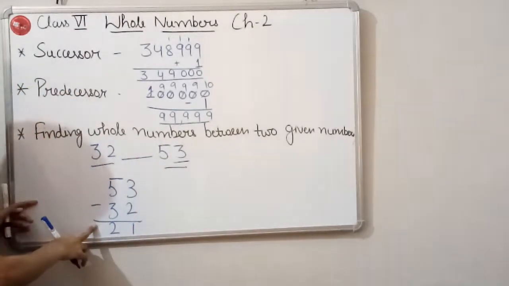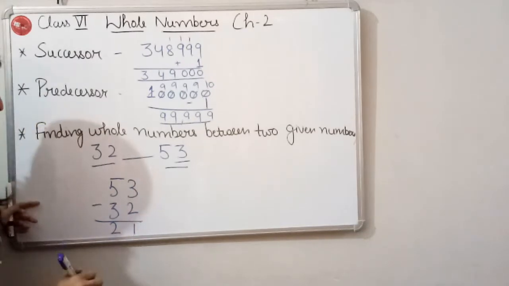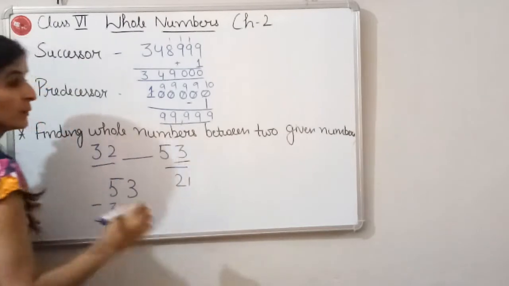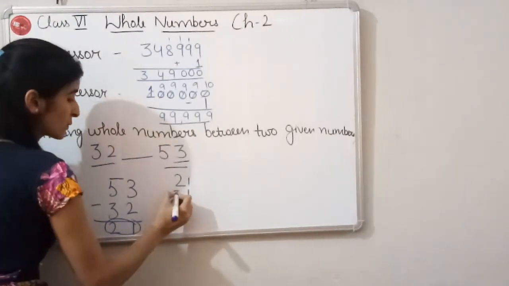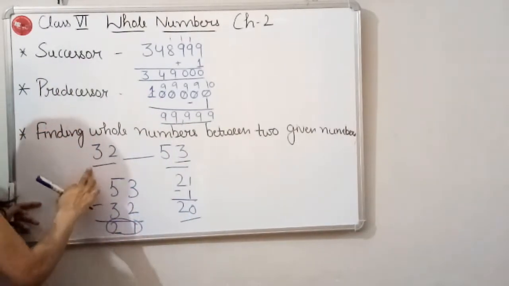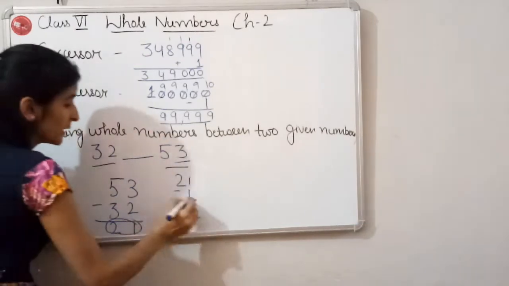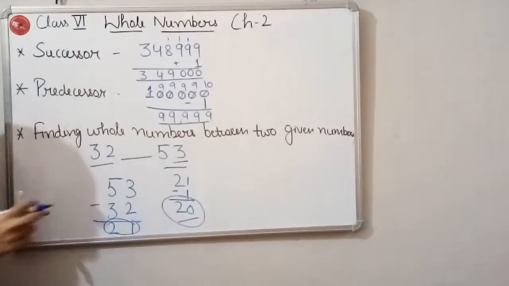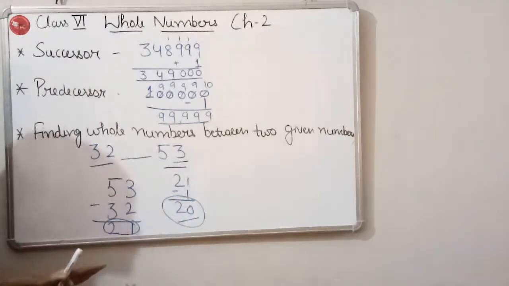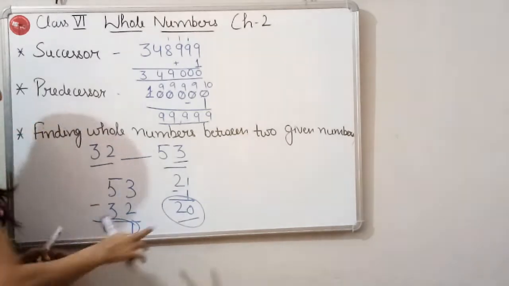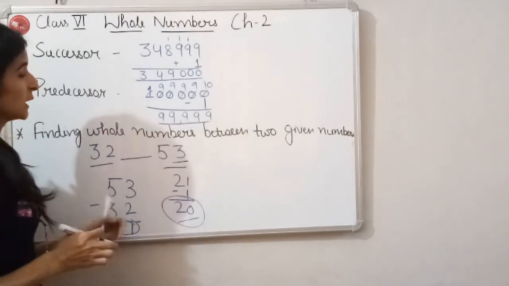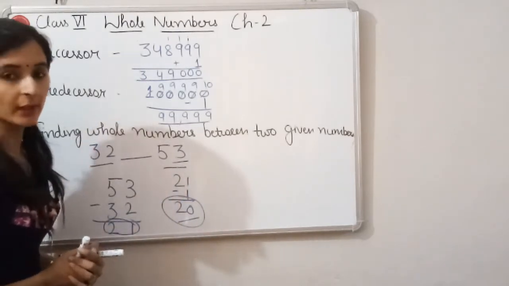Then whatever is the answer, 21 here, we have to subtract 1 from the answer. 21 minus 1 is 20. So the number of whole numbers between 32 and 53 is 20. What we have to do is firstly subtract the smaller number from the greater number, then subtract 1 from the answer. Then we will be able to find out the number of whole numbers between two given numbers.